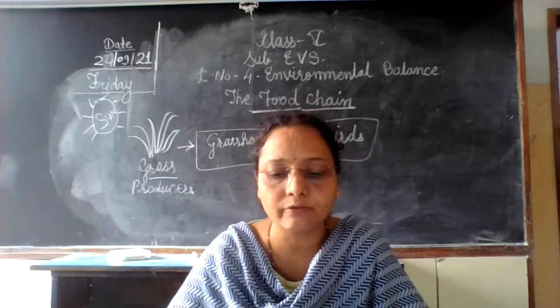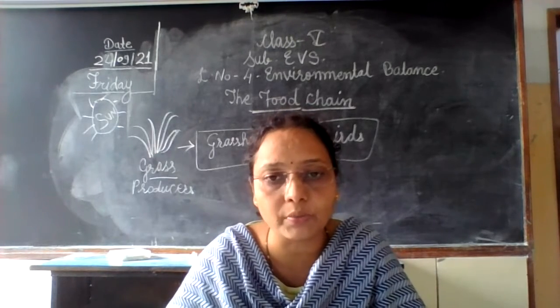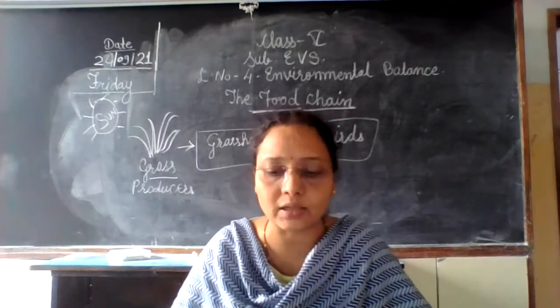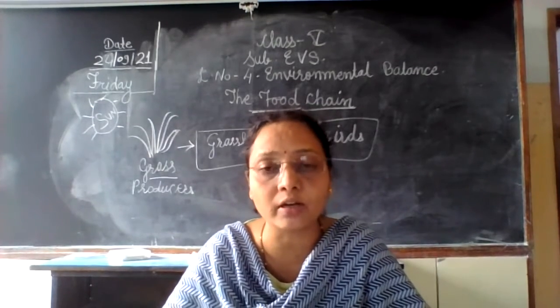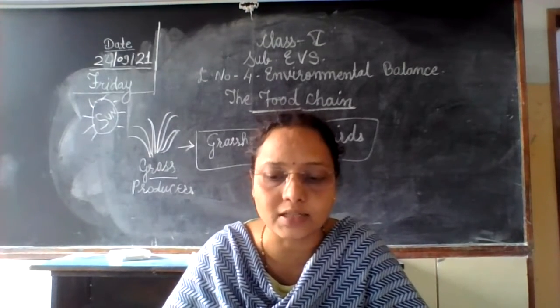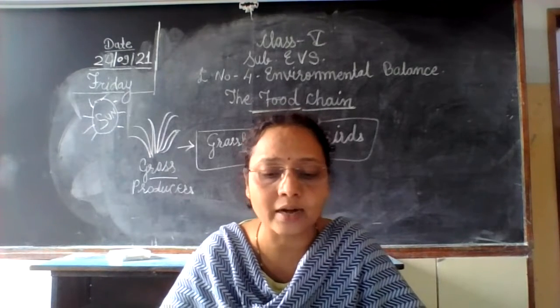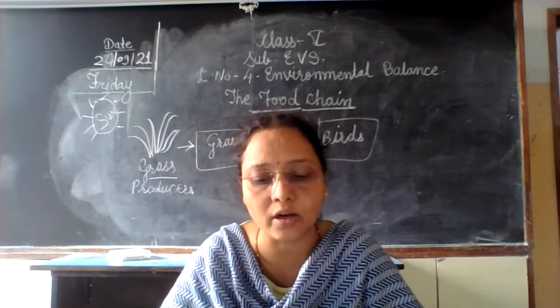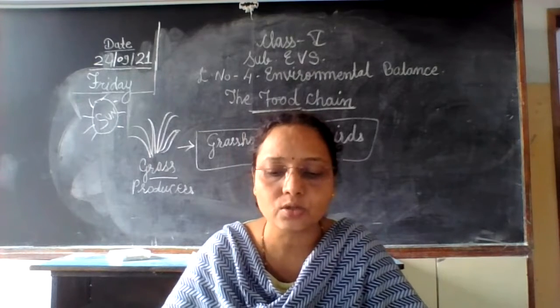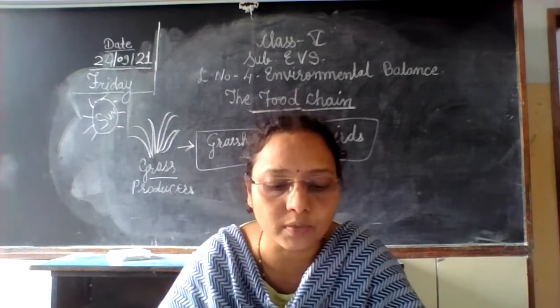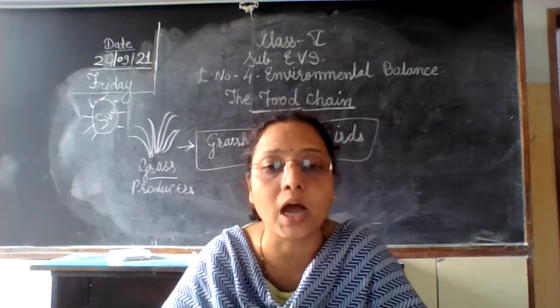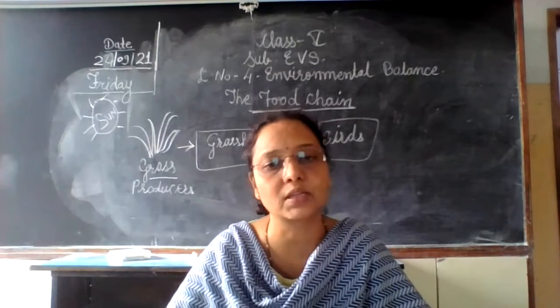A robin feeding on a caterpillar. Robin जो bird है वो caterpillar खाता है. A fox feeding on a hare. Basically these are the examples. Then a snake feeding on a rat, and a lion feeding on a deer. So these are secondary consumers. They are called carnivorous animals.